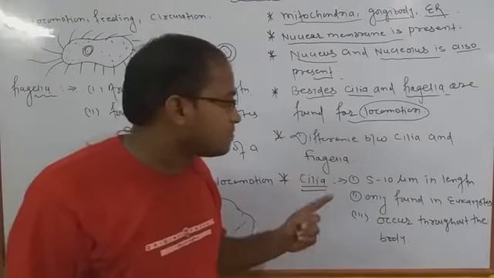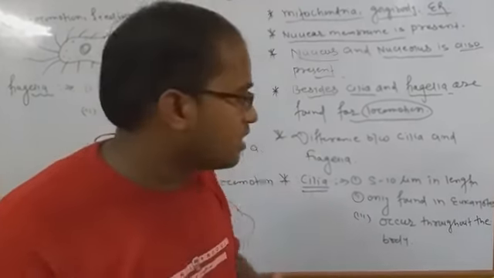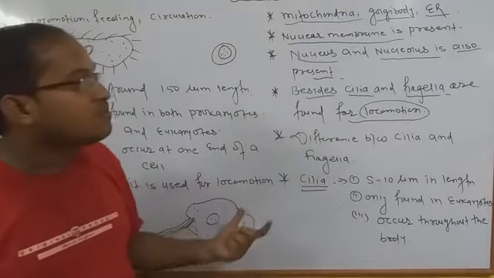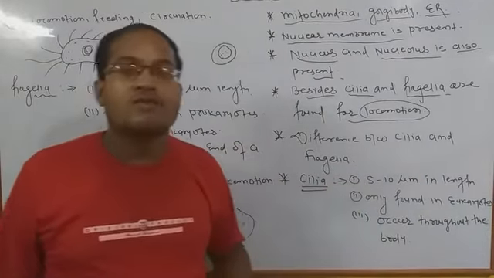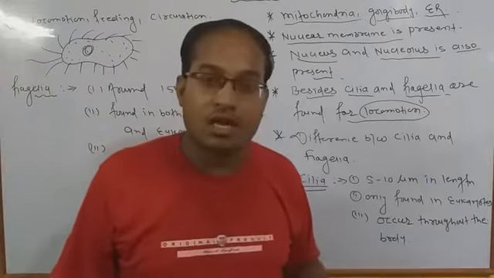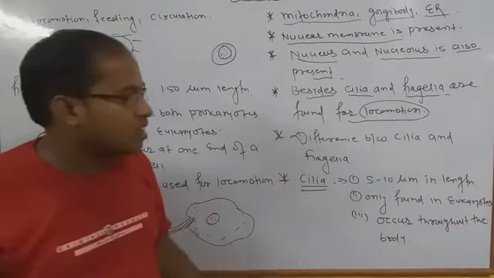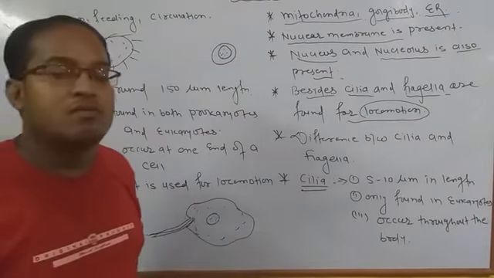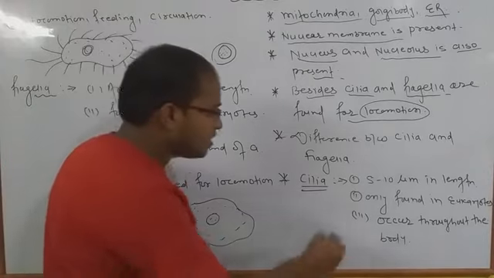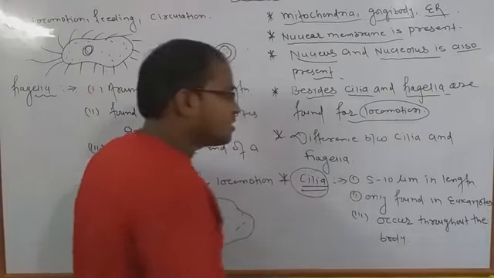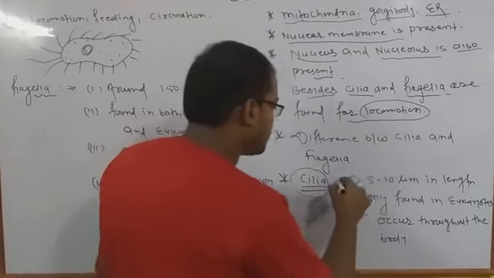But most of the time the question arises: what is the difference between cilia and flagella? Both cilia and flagella are required for locomotion, but which one is the largest, which one is the smallest, and which have different functions? So let us take an overview of the difference between cilia and flagella. Okay, now here we are going to discuss that cilia are very short. Very short means they are very small.